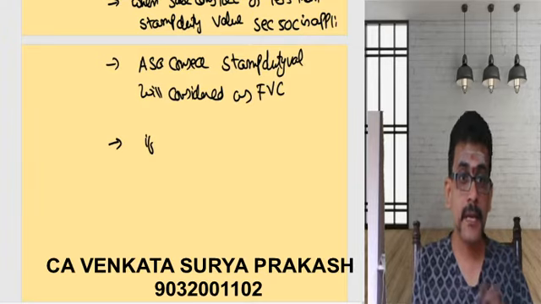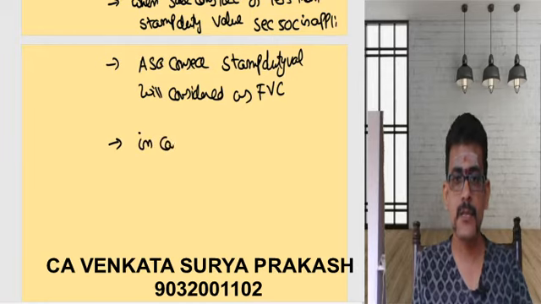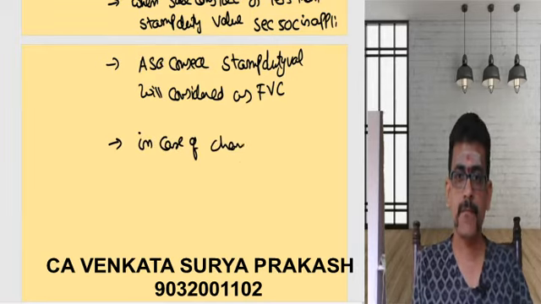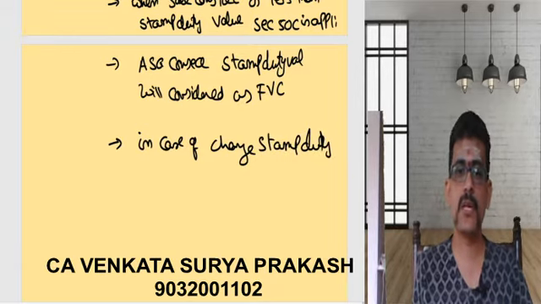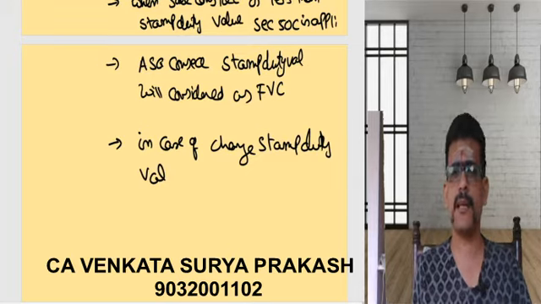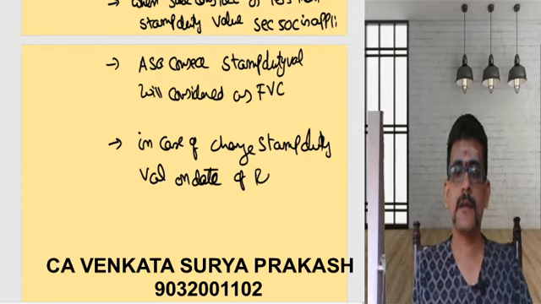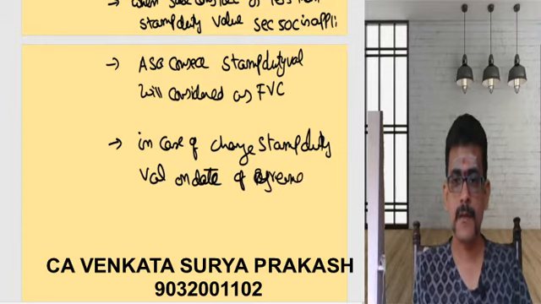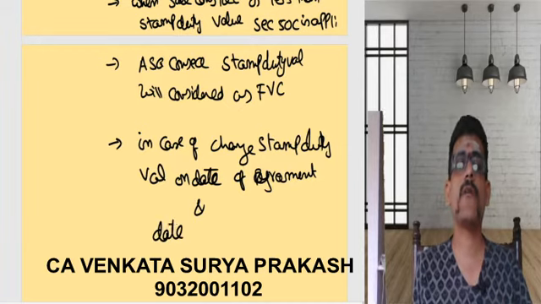In case of change in stamp duty value between the date of agreement and date of registration,